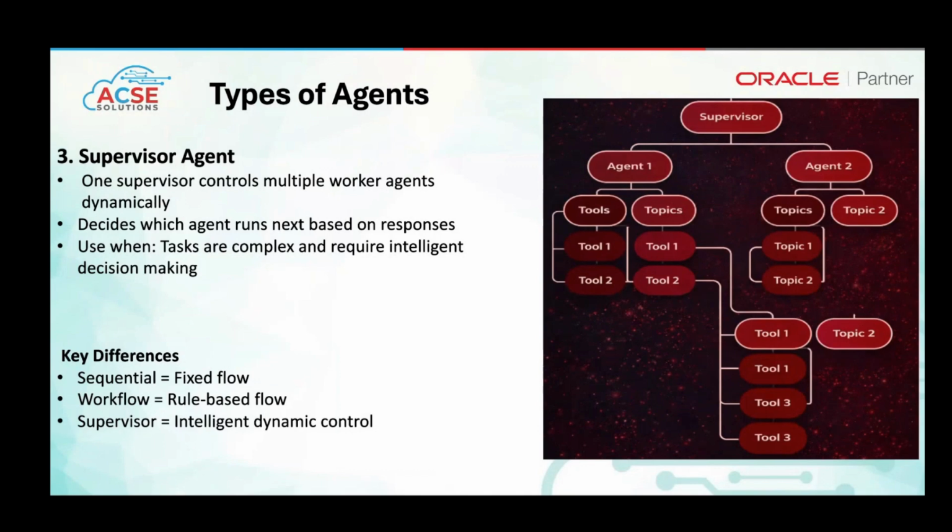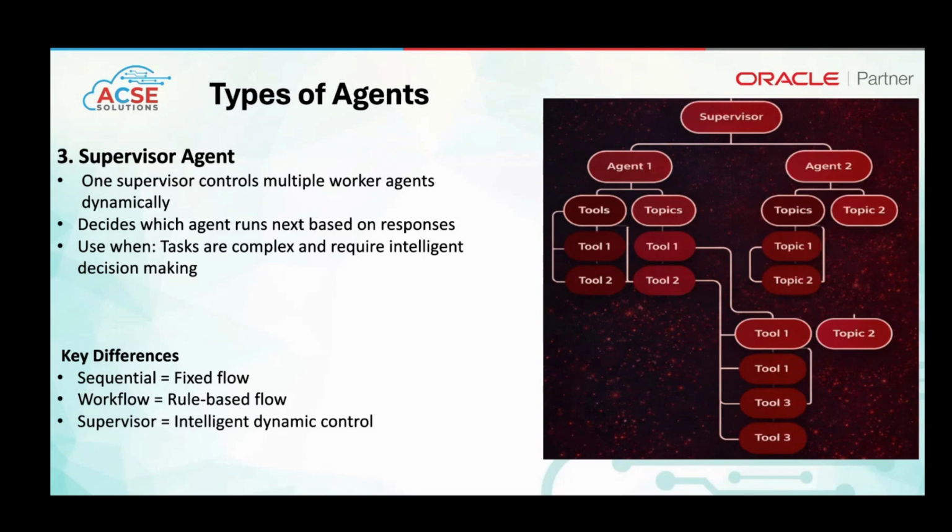If the condition is true, then it would do the specific setup on the functional side inside the Fusion application. Then the third is the supervisor agent. It is an intelligent, dynamic control. It would think and automatically send commands to the agents about which agent should work at what time. So these are the three major types of agents: supervisor, workflow, and sequential.